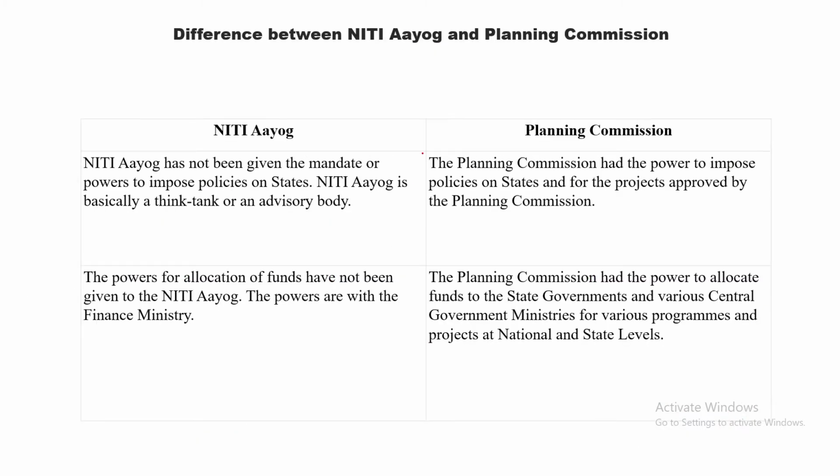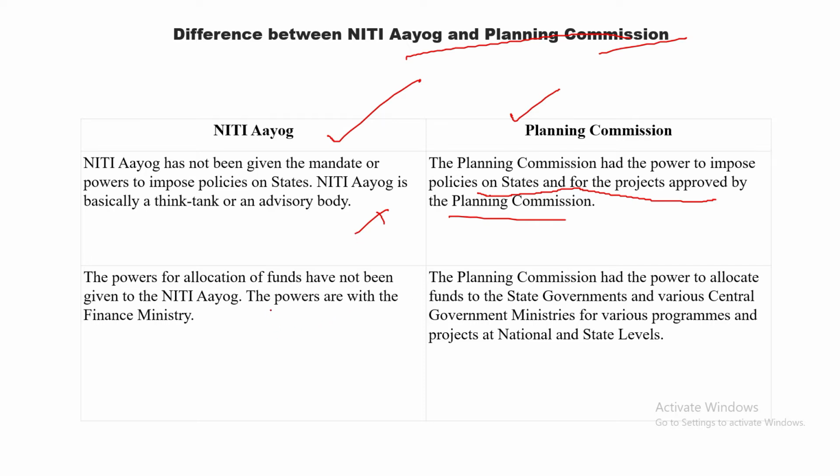I have said NITI Aayog has replaced the Planning Commission. Here are a few highlights of the difference. The Planning Commission had powers to impose policies on states for projects approved by it, but this is not possible in NITI Aayog.